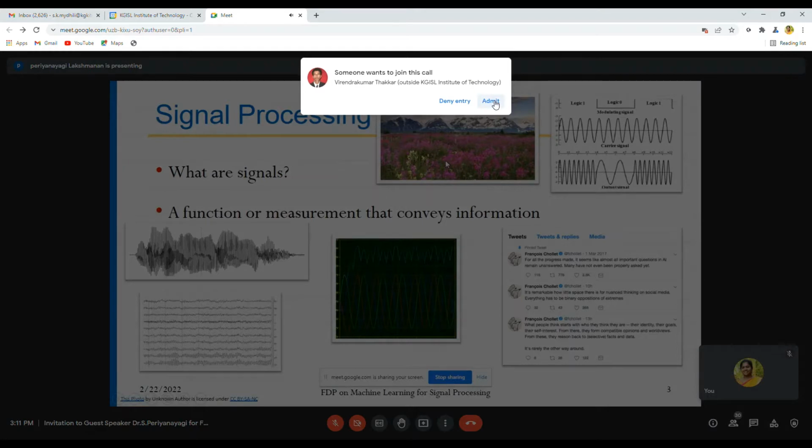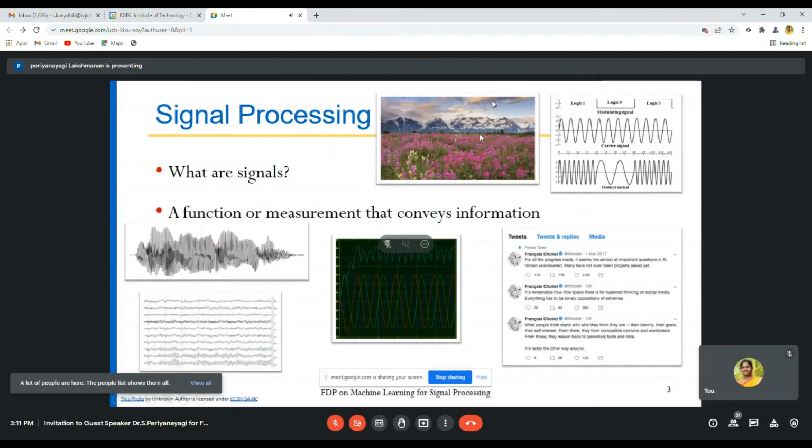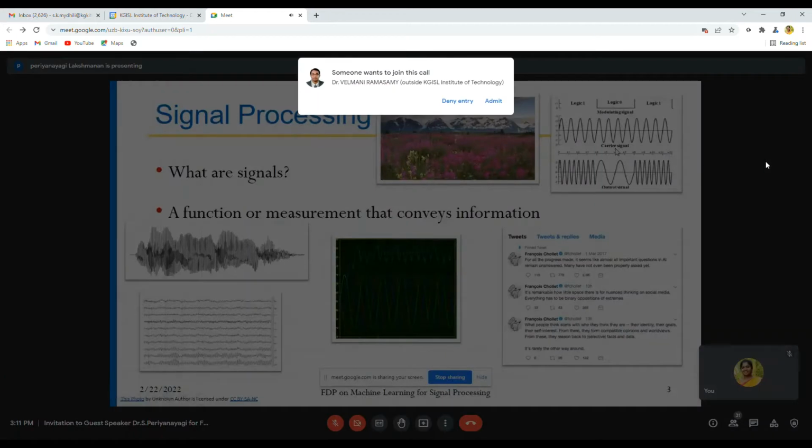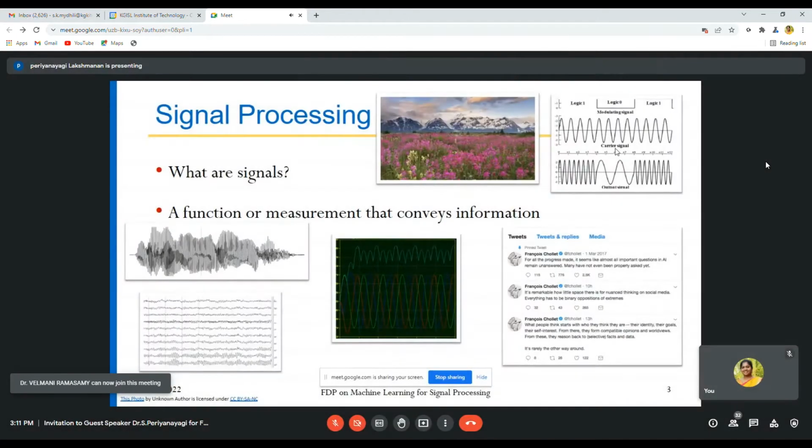And then coming to this, it is an image signal. Here, the signal which you see is a communication signal, which is a frequency shift keying signal, where the message